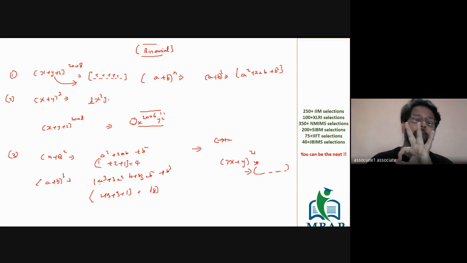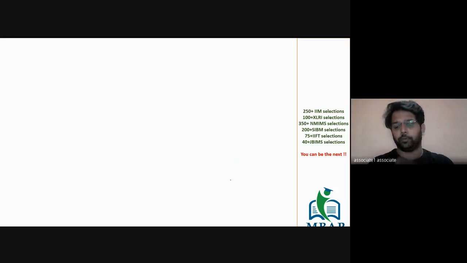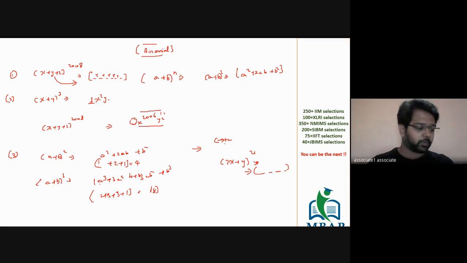So I give you three kinds of questions which come year on year on the basis of types of equation. One is finding the number of terms. Second is finding the coefficient of a specific given term. And third is finding the sum of all the coefficients. These are the only varieties of questions which come as far as binomial and polynomial expansions are concerned, with respect to identifying any of these three categories of sums.